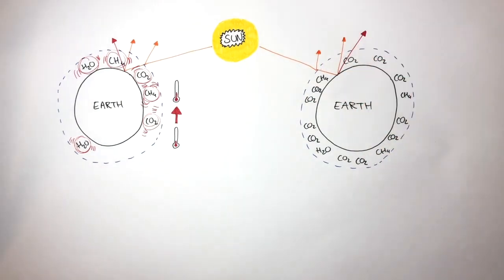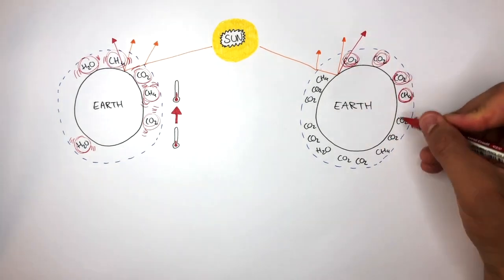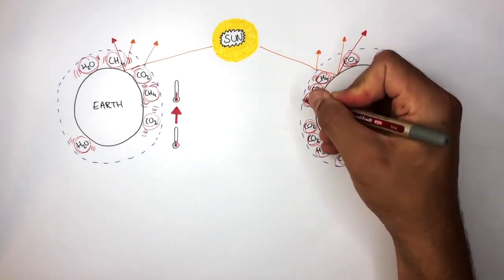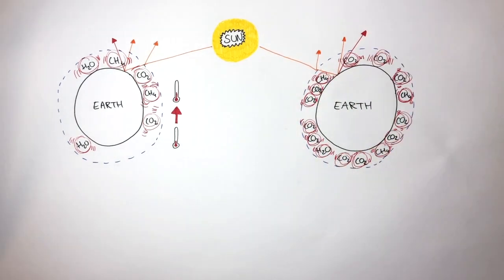This causes more longer wavelength electromagnetic infrared radiation to be absorbed, causing there to be more molecules vibrating, so more heat energy being trapped in the Earth's atmosphere. This causes the global temperature of Earth to increase, which is what global warming is, when too much of the greenhouse effect causes the average temperature of the Earth to increase.